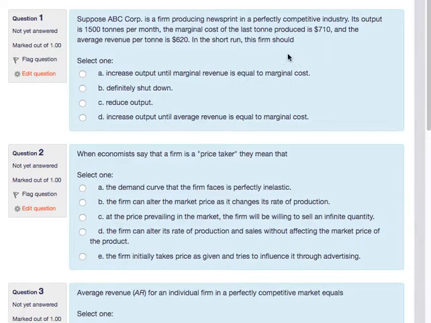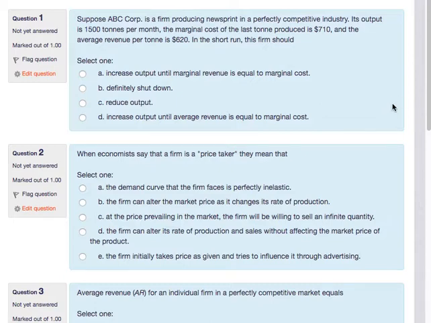Well, you should know by now, and you should start knowing by now in this chapter, and you'll know it more in Chapter 10 and 11, that we must always set marginal revenue equal to marginal cost as our profit maximizing condition. And then in certain instances, if we don't cover variable costs, if we're losing too much money, we should shut down, and so on and so forth. But the profit maximizing condition, if we choose to produce a quantity different than zero, is where marginal revenue is